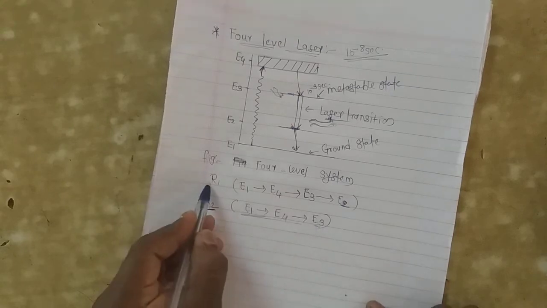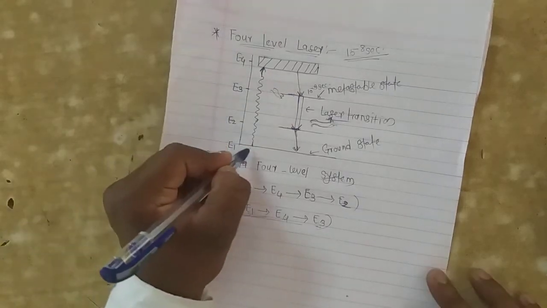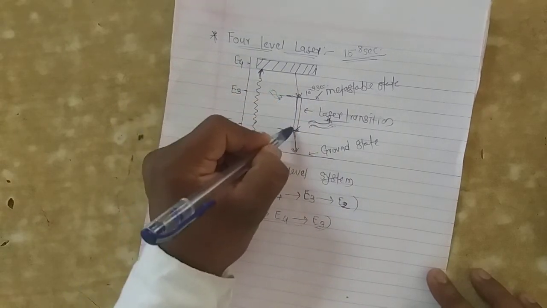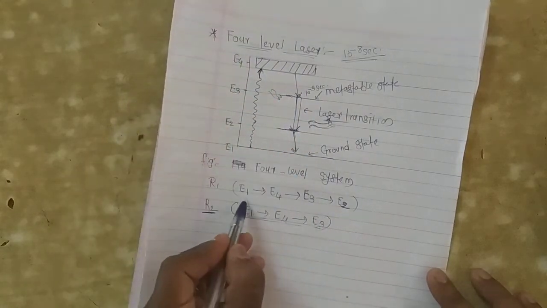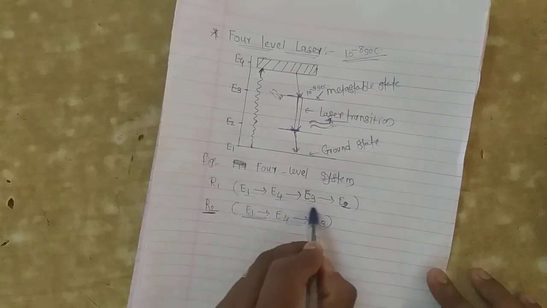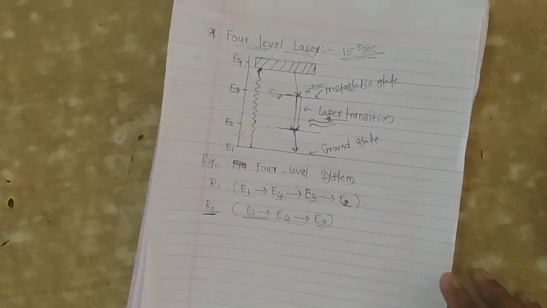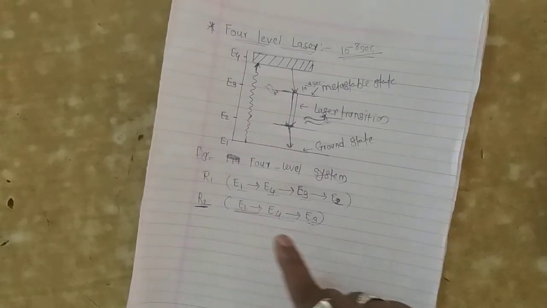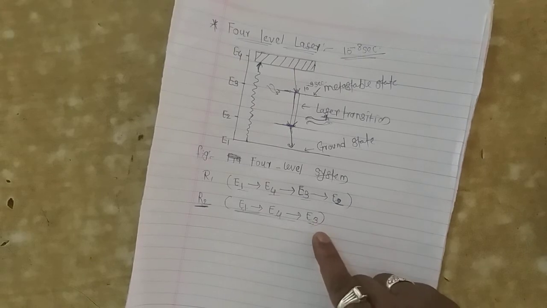Then next R1 is that atom's incident energy jumps into the E4, then returns back to the E3 and returns back to the E2. That is the cycle E1, E4 to E3 to E2. That R1 denotes the rate at which the atoms are pumped into the level E2. That is, R2 is the pump to the level E4, and then non-radiative transition returns back to the E3.